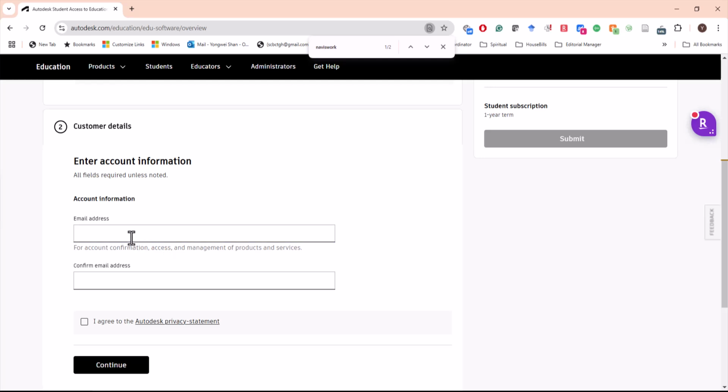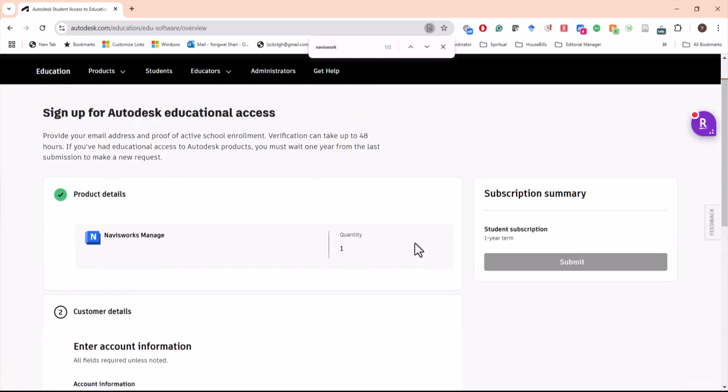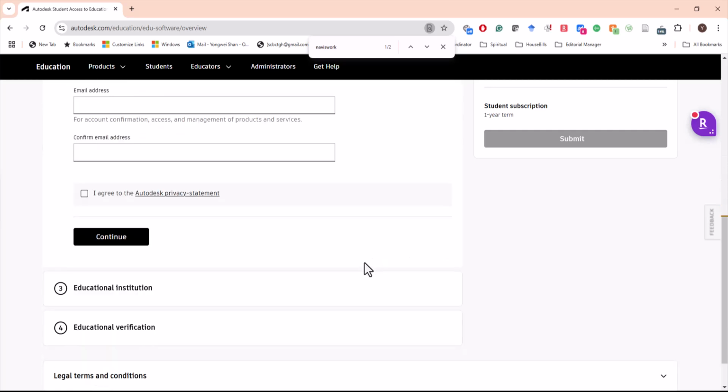Fill in your email address, okstate.edu email address. Then you should be able to create an account and fill in the remaining information. Since I'm not a student, I'm not able to fill the other information to demonstrate to you guys how to fill that out. So once that is done, also select the version Manage 2024. So that is it. I hope you guys have a successful installation.